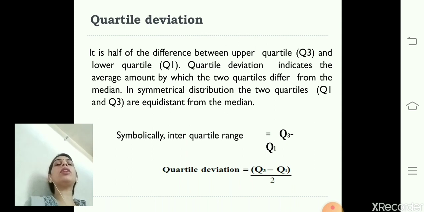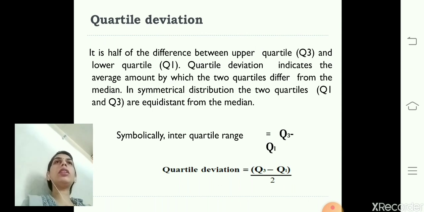So quartile deviation indicates the average amount by which the two quartiles differ from the median. In a symmetrical distribution, the two quartiles Q1 and Q3 are equidistant from the median. As I already told you, as the median divides the data set into two equal parts, Q1 and Q3 divide the data on either side of the median into two equal parts. Symbolically, we can say that the quartile deviation is equal to Q3 minus Q1 upon 2. So Q3 minus Q1 is the interquartile range.